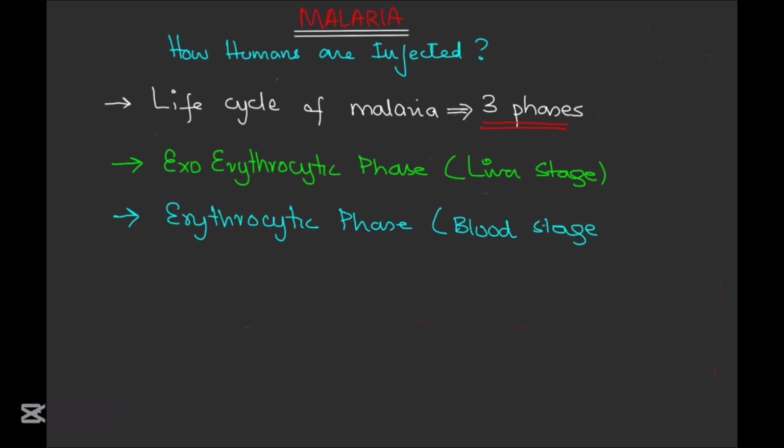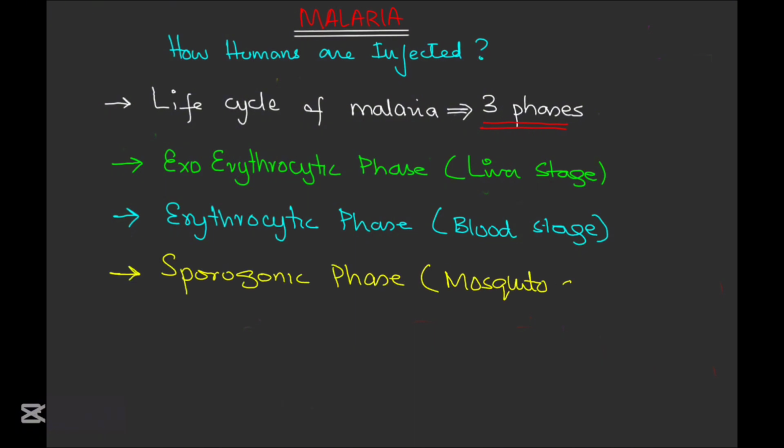Now, the erythrocytic or the blood stage starts, in which the merozoites invade the RBCs, developing into trophozoites and then schizonts, which rupture the RBC, releasing more merozoites and infecting more RBCs. This cycle causes fever, chills, and rigors, the hallmark symptoms of malaria. Meanwhile, some merozoites take a different path, maturing into male and female gametocytes, preparing for the next stage.